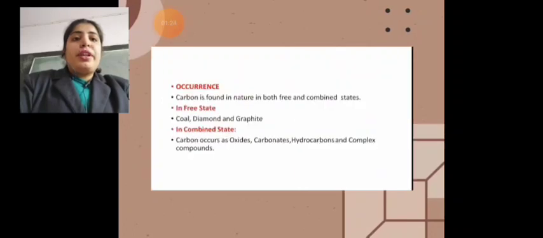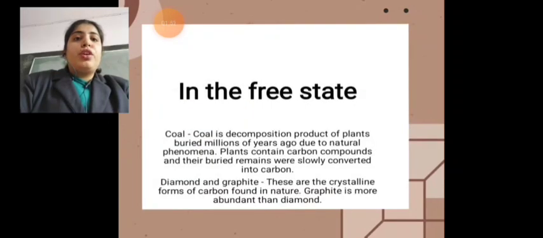Children, carbon exists in both the states, free state as well as in combined state. So in free state, it exists in the form of coal, diamond and graphite. And in the combined state, it exists in the form of oxides, carbonates, hydrocarbons and complex compounds. So hydrocarbons are basically the compounds of hydrogen and carbon only.